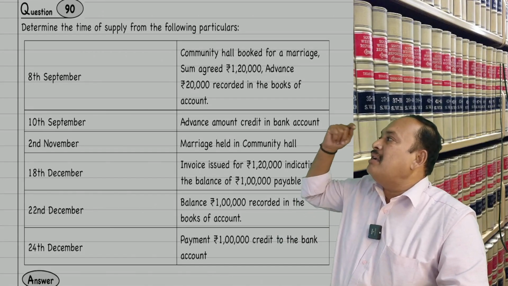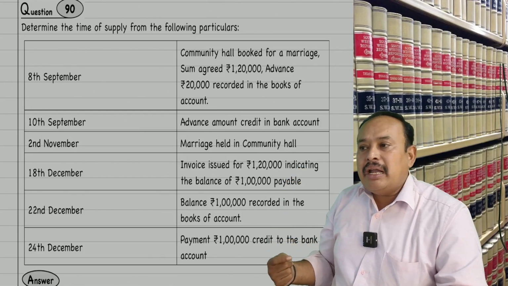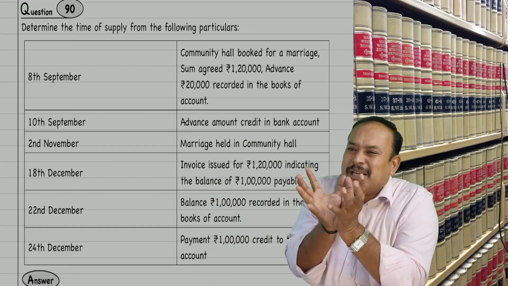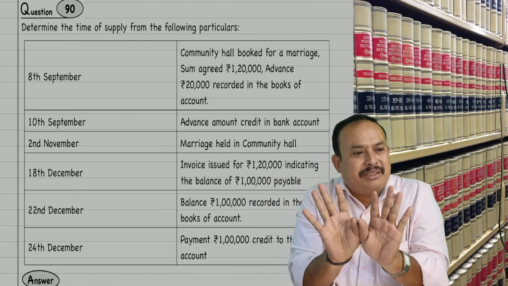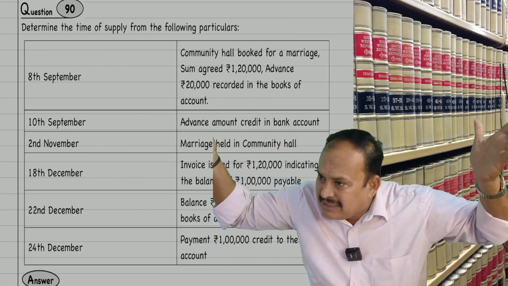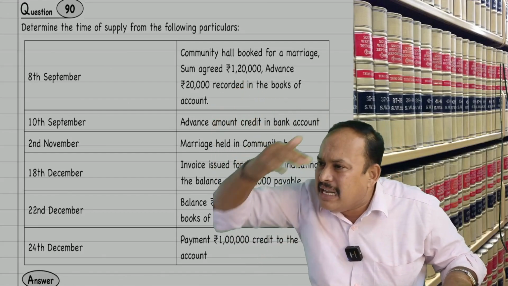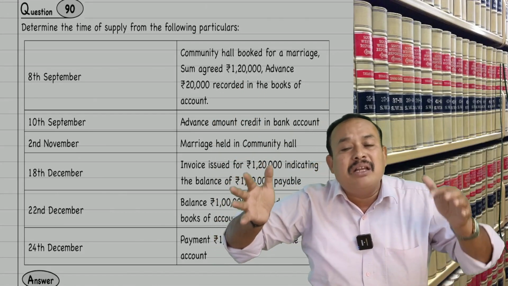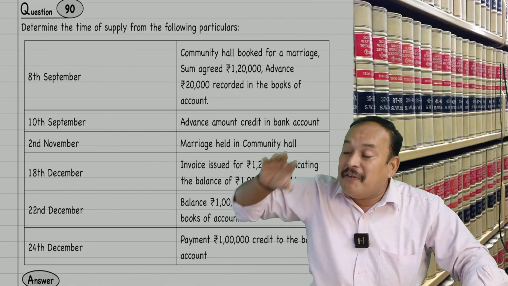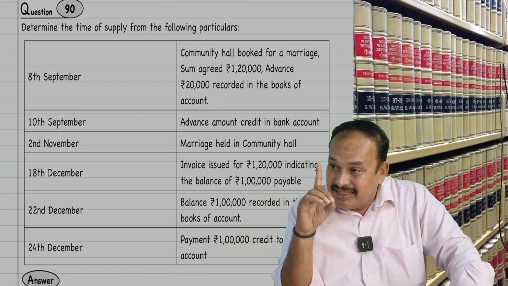Now we want the time of supply. Time of supplies, not one, a few. Listen to me. There may be n number of times of supply in a given tax period. Tax period is the period for which you are going to pay the tax. In the April month tax period, 100 times I might have supplied services to different people. 100 times time of supply, but 100 times I am not going to pay the tax. For the 100 times time of supply took place in the month of April, the due date to pay the GST is only one. Understand? Times of supply vary for a given month, but for that month the due date remains the same.